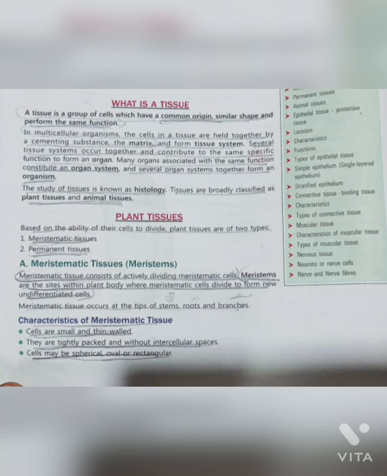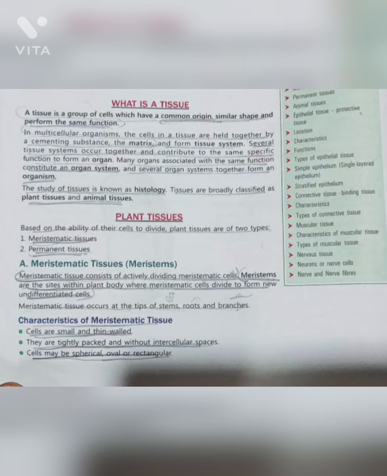Let's start. What is a tissue? A tissue is a group of cells which have a common origin, similar shape and perform the same function. In multicellular organism, the cells in a tissue are held together by a cementing substance, the matrix, and form the tissue system. Several tissue systems occur together and contribute to the same specific function to form an organ. Many organs associated with the same function constitute an organ system. The several organ systems together form an organism.